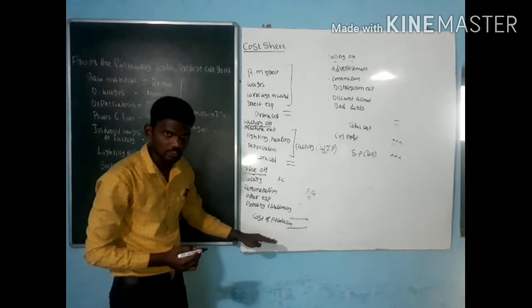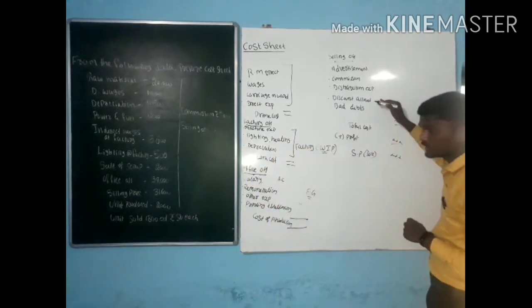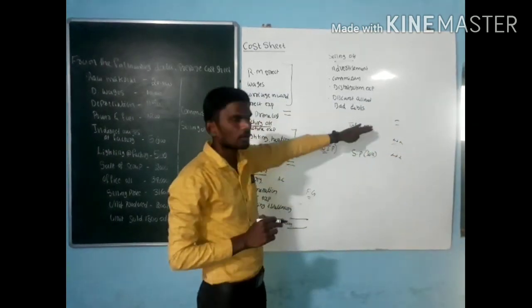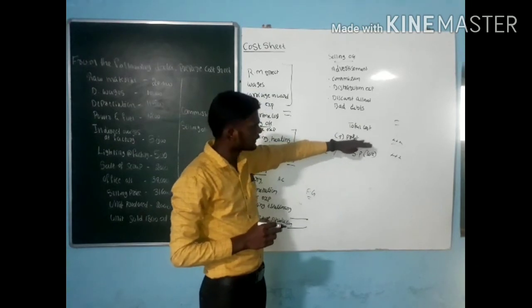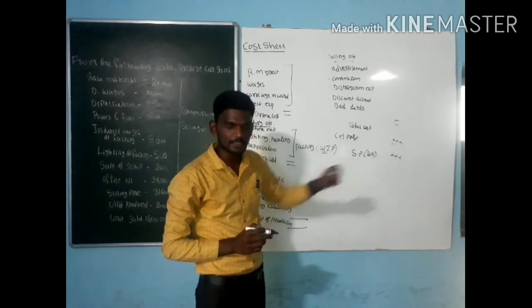Next, to the cost of production, I add selling overhead. The result is called cost of goods sold or total cost. To the total cost, I add profit. The answer is called selling price or sales.